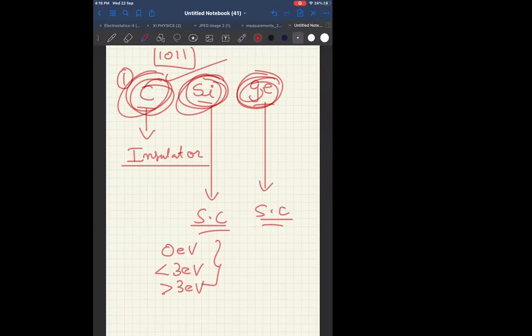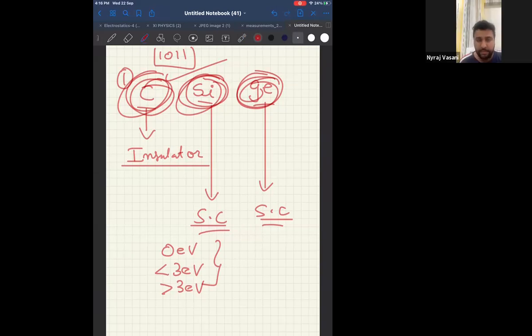Option B, energy gap of carbon is less than energy gap of germanium. Completely wrong, because energy gap of germanium should be less than that of carbon. Option C, energy gap of carbon is greater than energy gap of silicon. Correct, because energy gap of an insulator is greater than energy gap of a semiconductor. Therefore, option C looks right. Option D, energy gap of carbon is lesser than energy gap of silicon. Again wrong, because it's an insulator. Therefore, the only option that is left is option C.